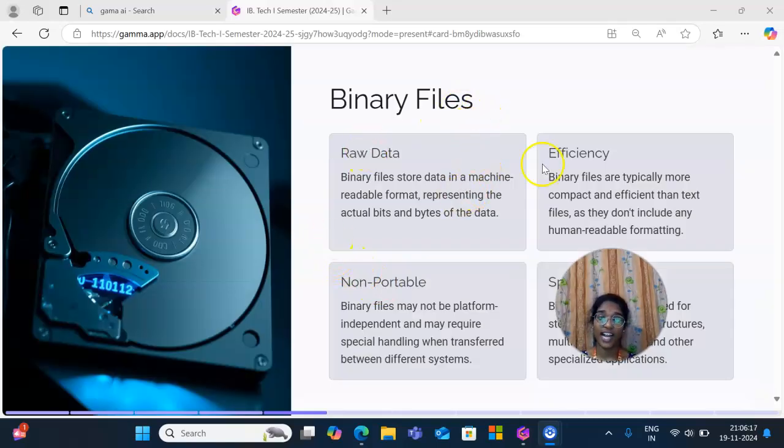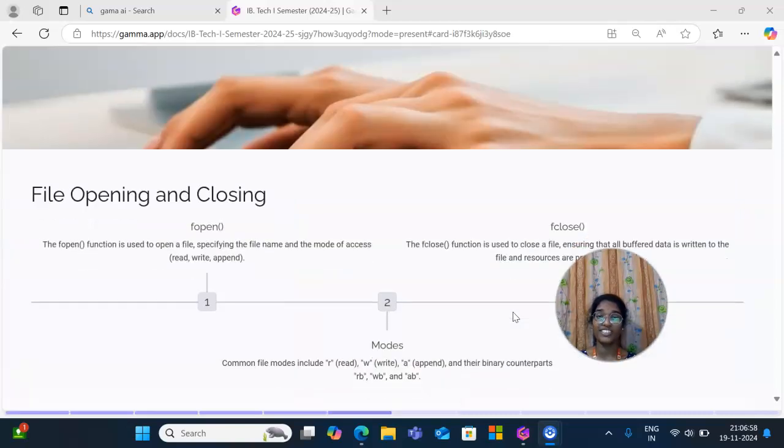Binary files: raw data, efficiency, non-portable, and specialized. Binary files store data in a machine readable format, representing the actual bits and bytes of the data. Efficiency: binary files are typically more compact and efficient than text files, as they don't include any human readable formatting. Non-portable: binary files may not be platform independent and may require special handling when transferred between different systems. Specialized: binary files are often used for storing complex data structures, multimedia content, and other specialized applications.